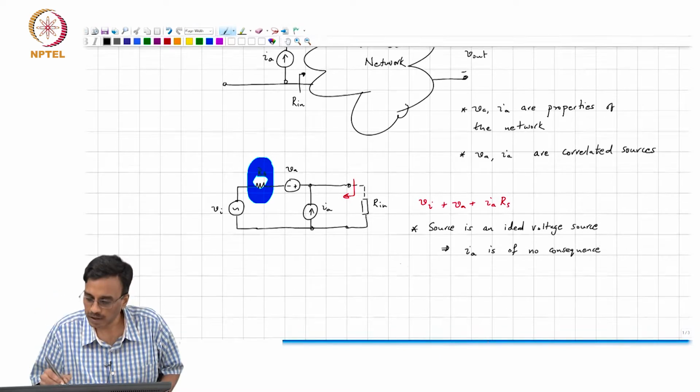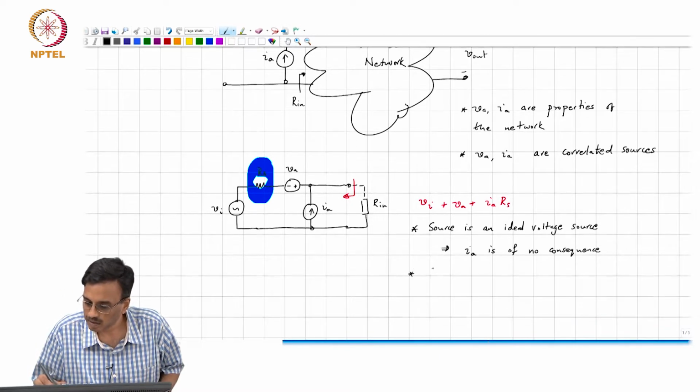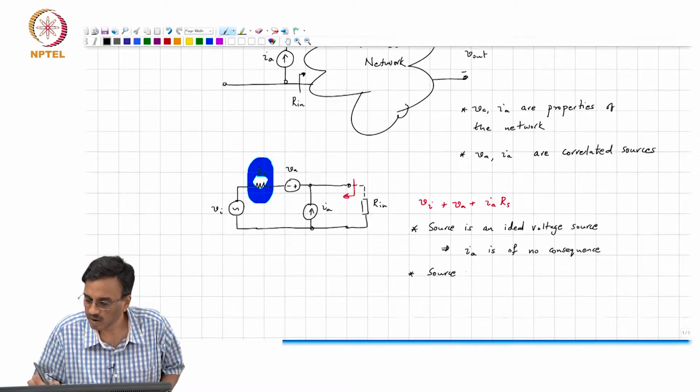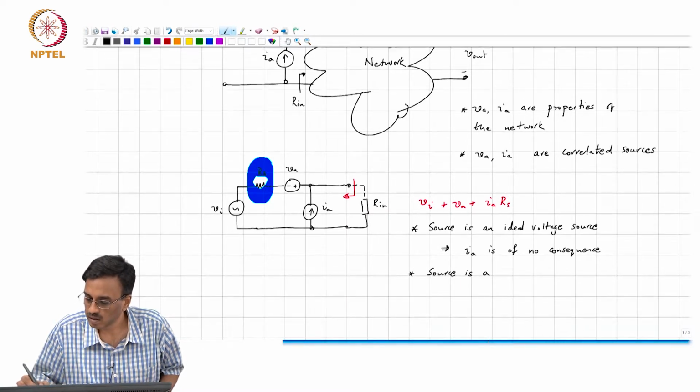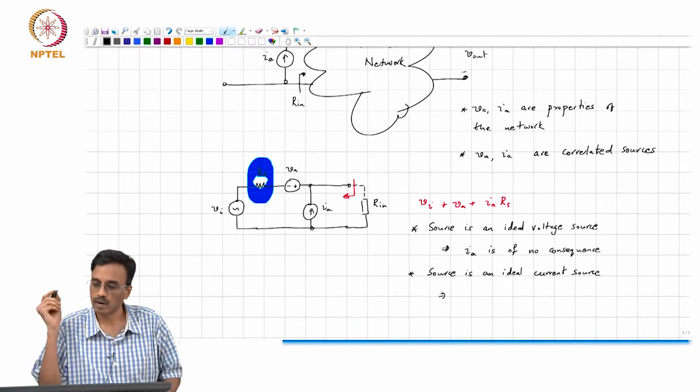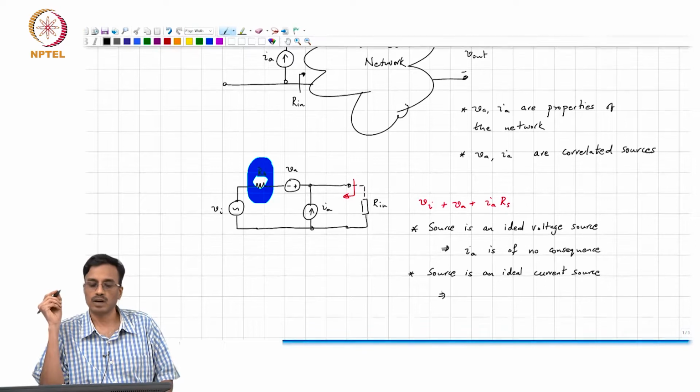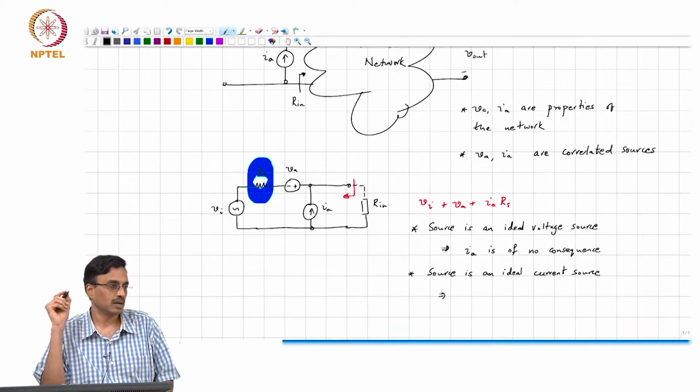All right. On the other hand, if the source is an ideal current source, what is of no consequence? I mean, RS therefore tends to infinity, right? And then what is of no consequence?